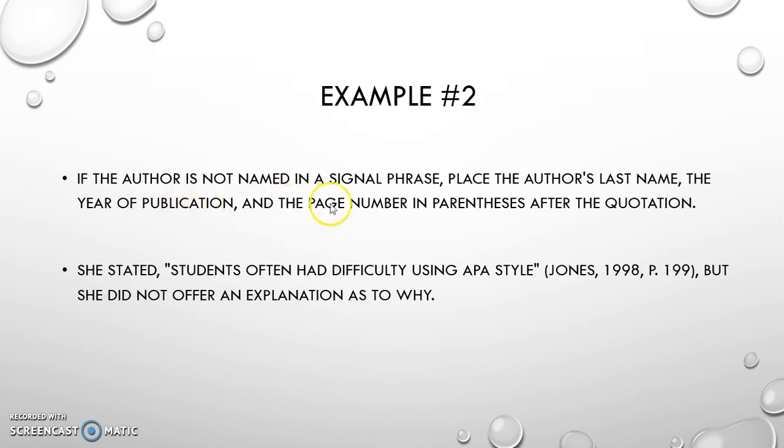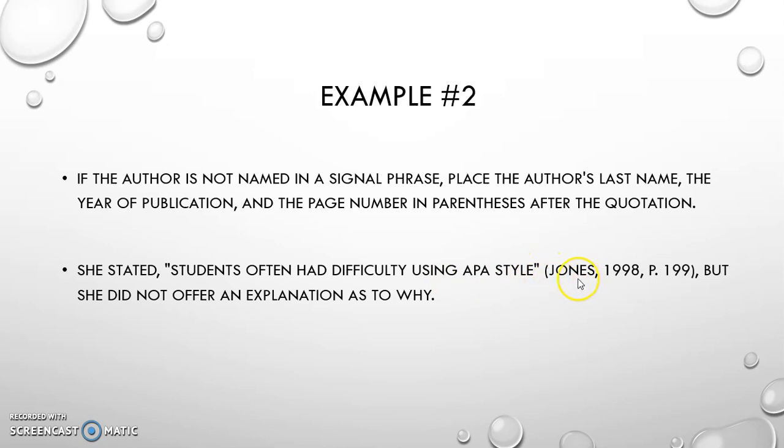So if the author is not named in your signal phrase, we still have to have the author's last name, the year of publication, and the page number in parentheses after the quotation. So here's an example again of it in action in a real paper. So she stated, notice the difference here, not Jones, so I'm not sure exactly what author I'm quoting from. My readers aren't clear on that, so I have to show them in the citation. She stated, comma, we get our full quote, students often had difficulty using APA style. The quote ends here, and now here's the sequence of citation material.